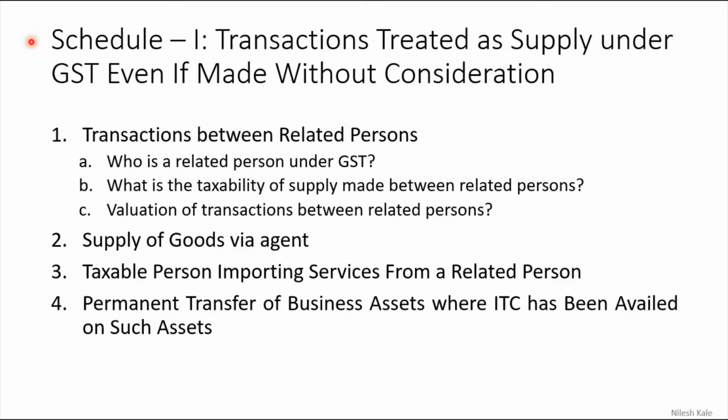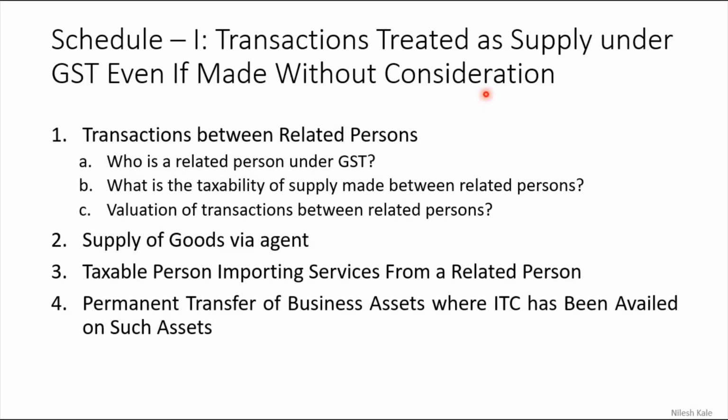In the previous video we had learnt about the supply definition under section 7. Subsection 1 was dealing with schedule 1 and schedule 2, and subsection 2 deals with the out of scope of supplies. Right, now we shall start with schedule 1. Schedule 1 says the transactions treated as supply under GST even if made without consideration.